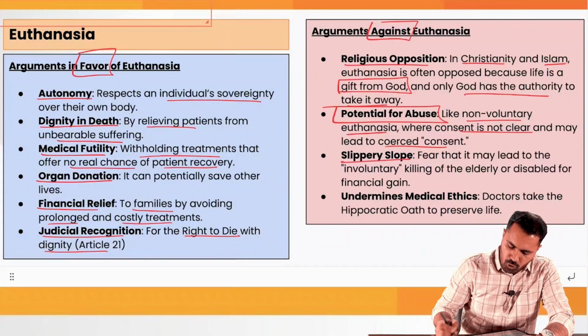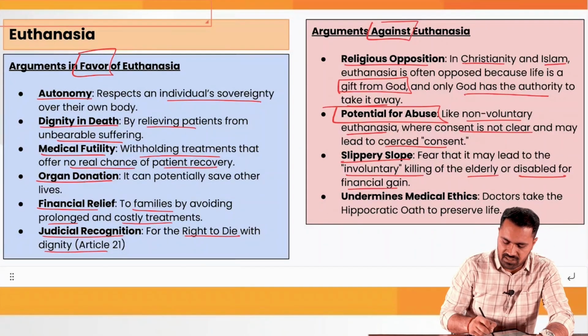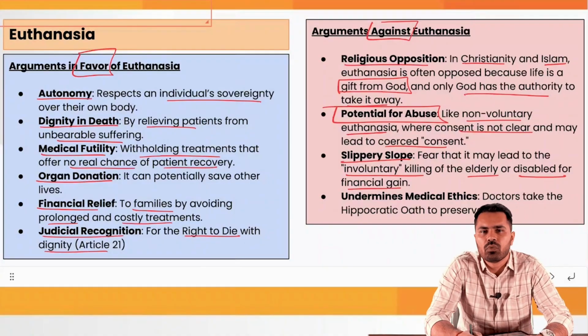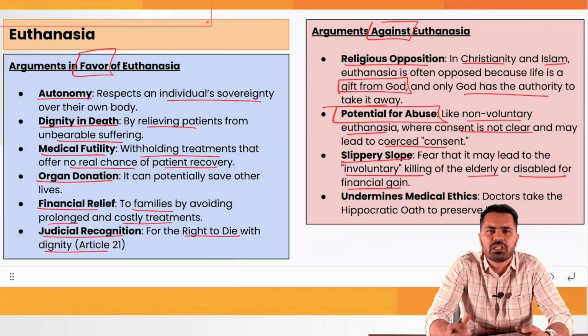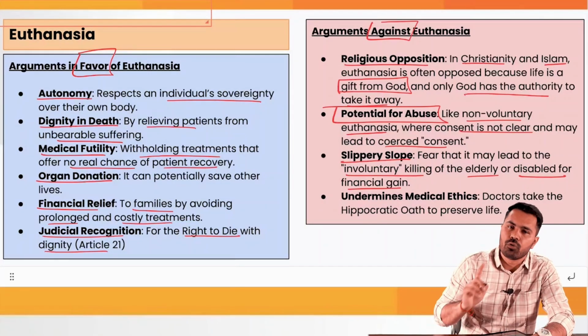Then we have the slippery slope. That means the fear that it may lead to involuntary killing of the elderly or disabled for financial gains. Let's say somebody wants to take property or insurance money. Anything can be there, so again it may lead to immoral practices of involuntary killing.